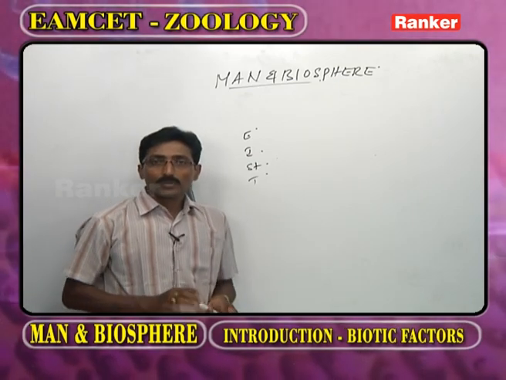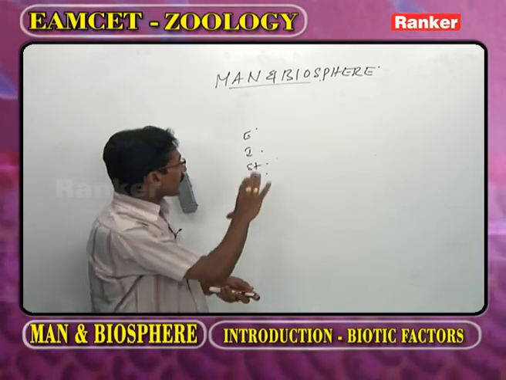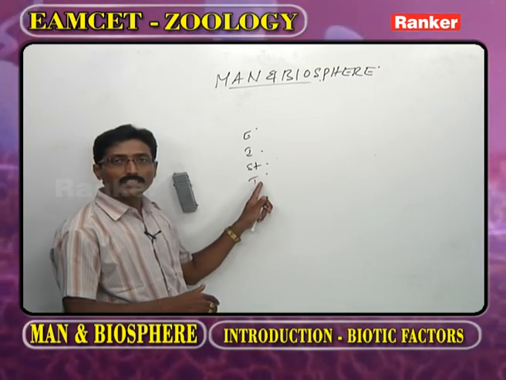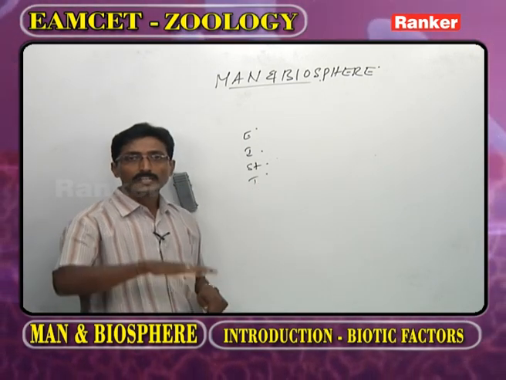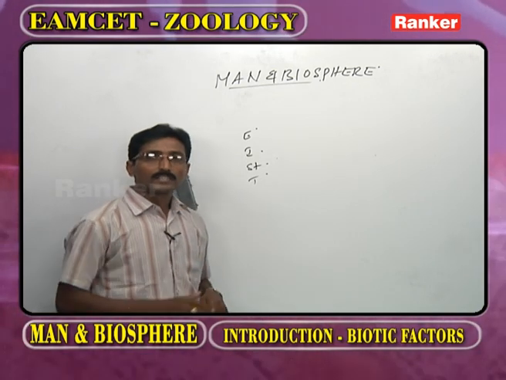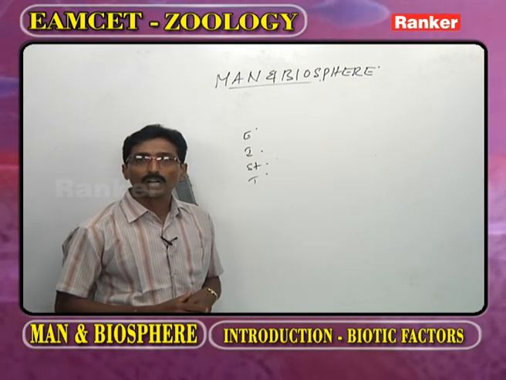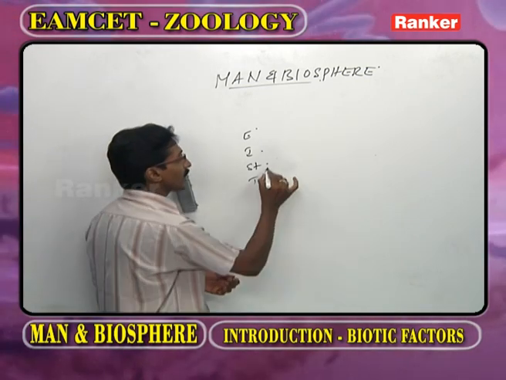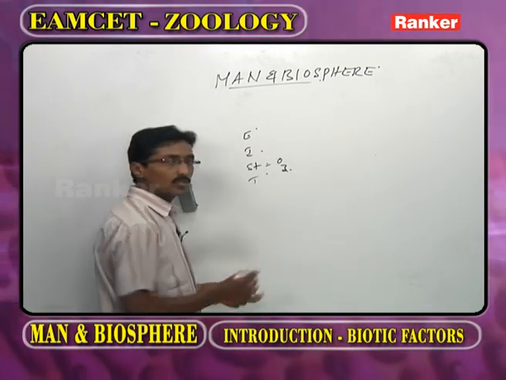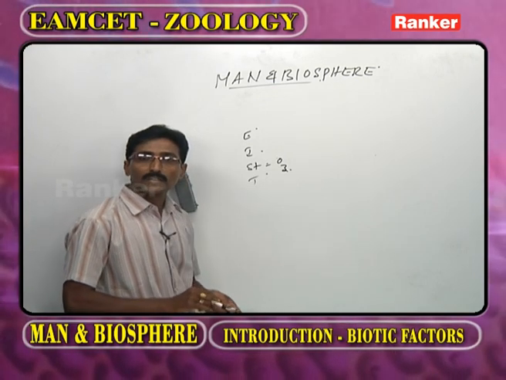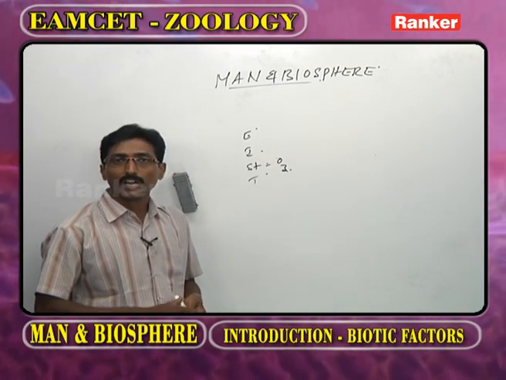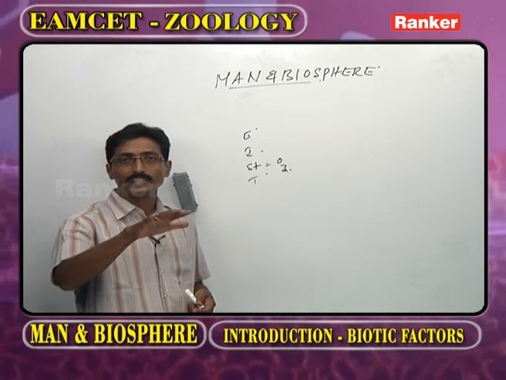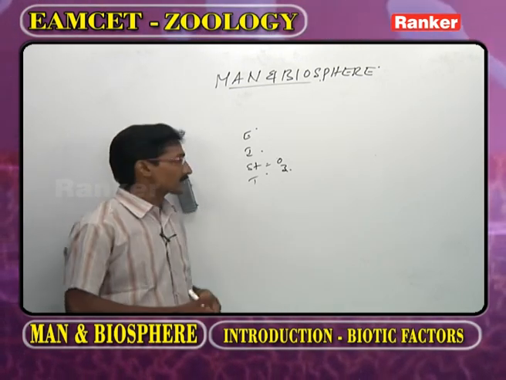Now we have one idea regarding the layers of the atmosphere. What is the innermost layer? That we call the troposphere. Where it ends, that we call the tropopause. What about the stratosphere? In the stratosphere, what is present? O3, ozone. The stratosphere is called the ozone umbrella. It protects living organisms against the strong intensity of UV rays.